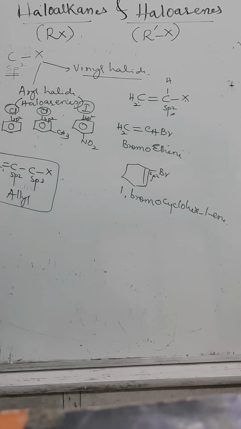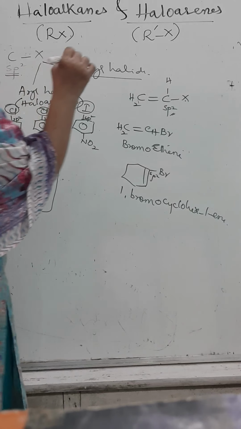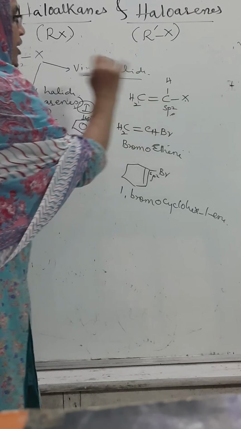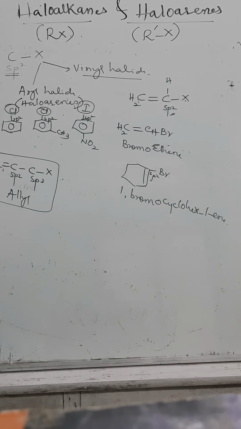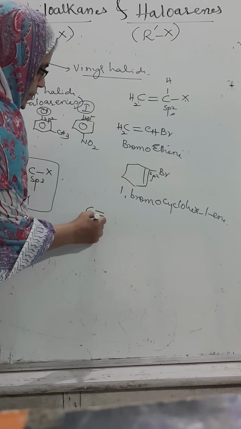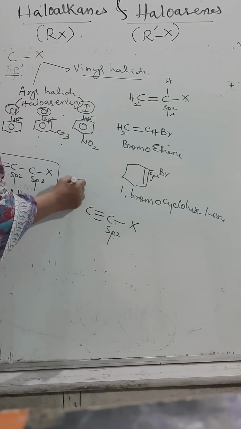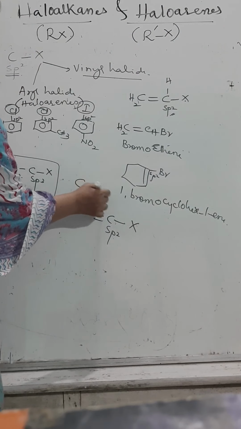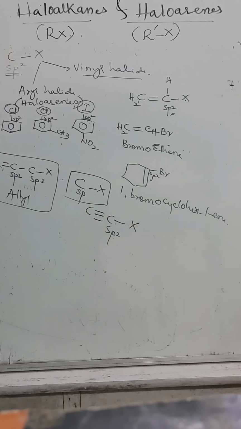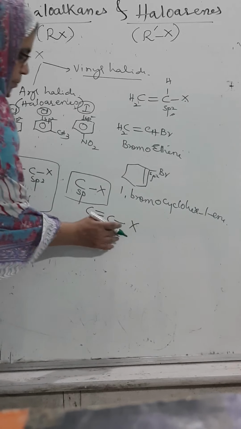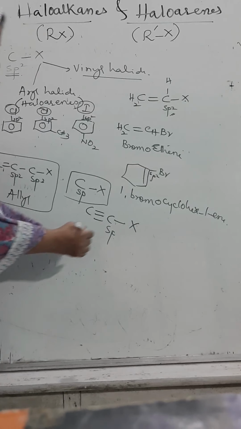Let me repeat once. This is allyl, where the halide group is linked to an sp3 hybridized carbon atom. Whereas in this case, the halide group is linked directly to an sp2 hybridized carbon atom. Is it clear to you? The last one is where carbon may be sp, like this. The carbon containing the halide is sp hybridized.